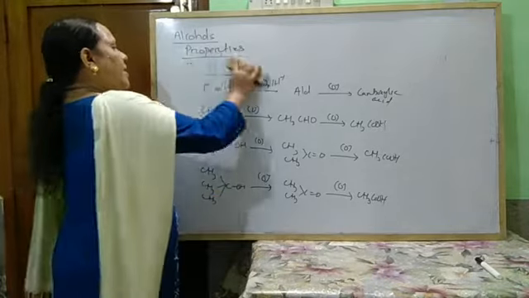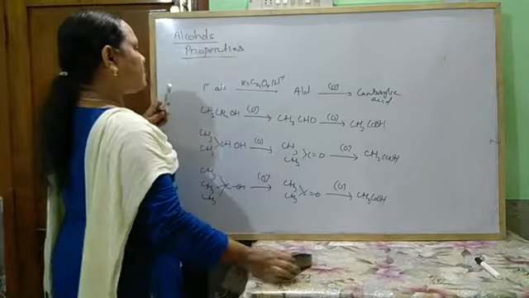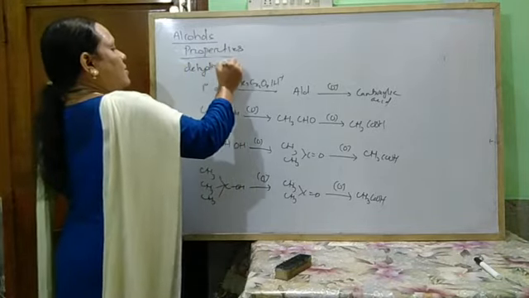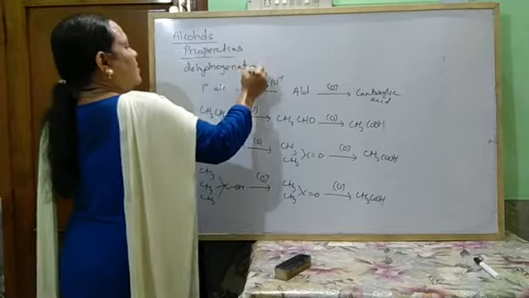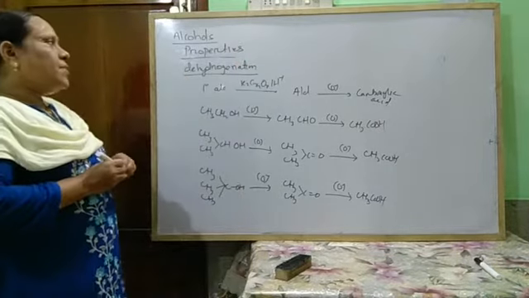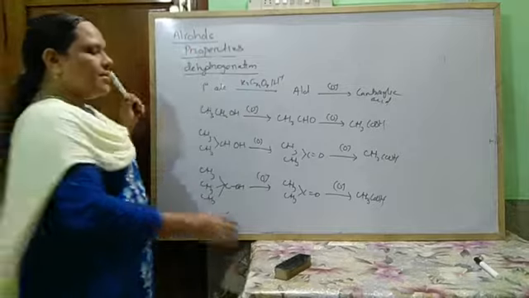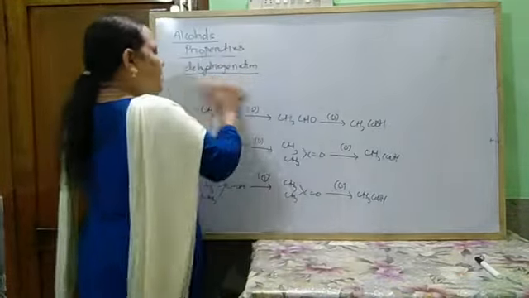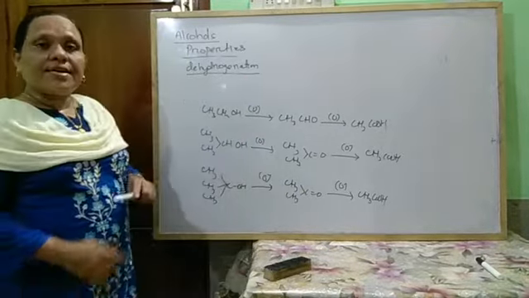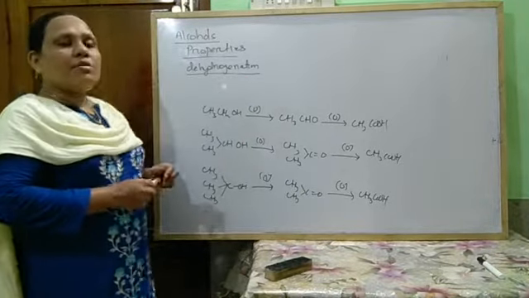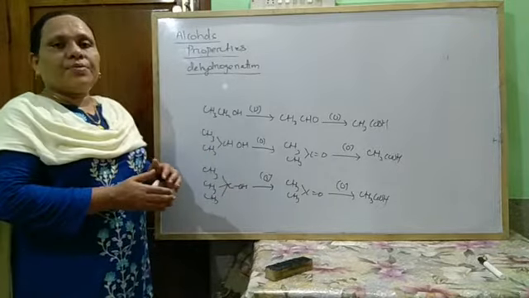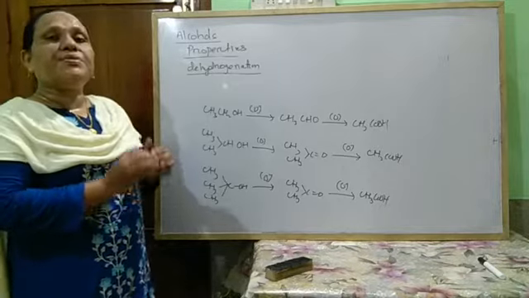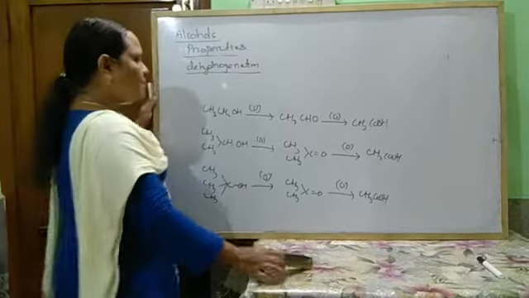Next, dehydrogenation. So when alcohol vapors are passed through copper at 300 degrees Celsius, when alcohol vapors are passed through a copper tube at 300 degrees Celsius, they undergo dehydrogenation to form different products.